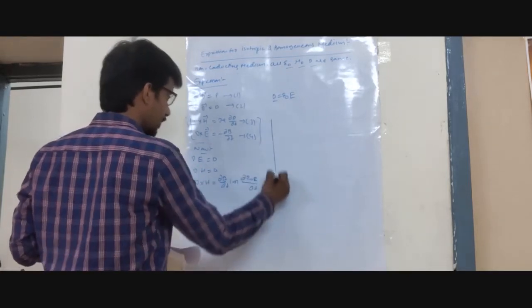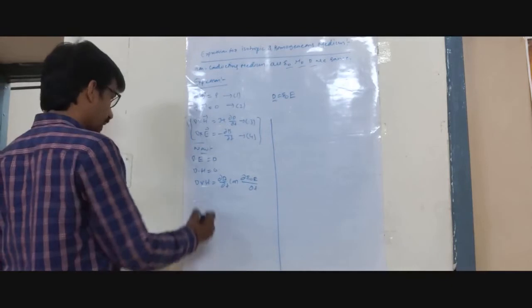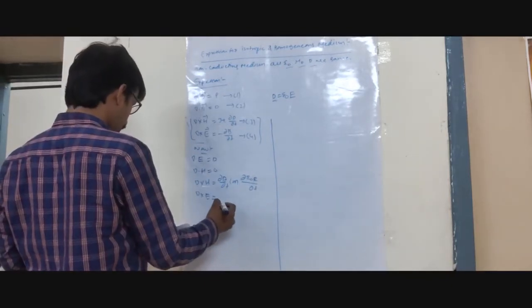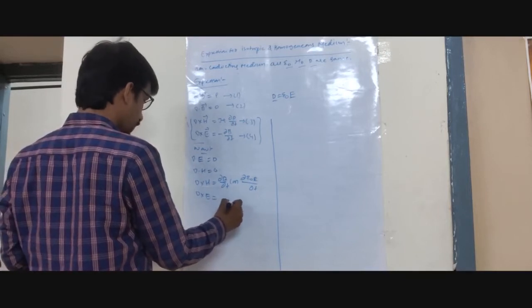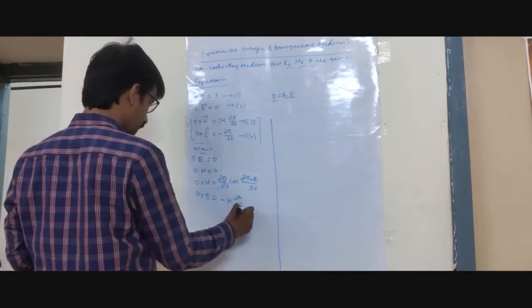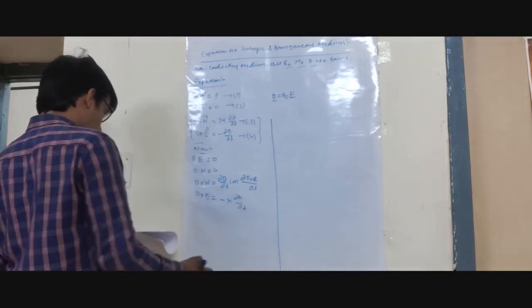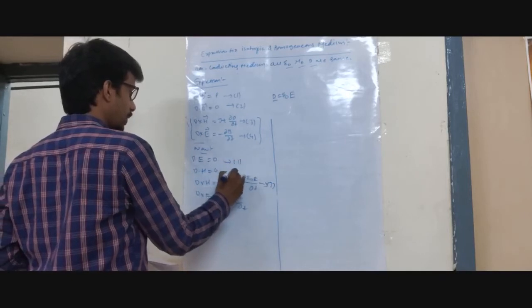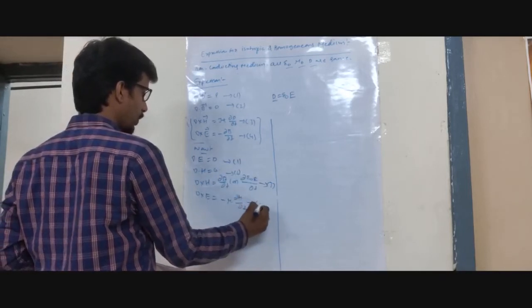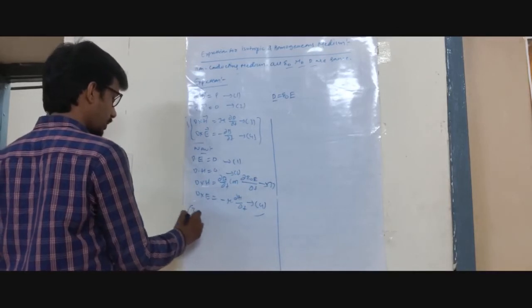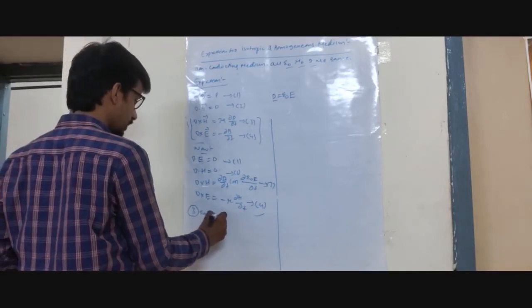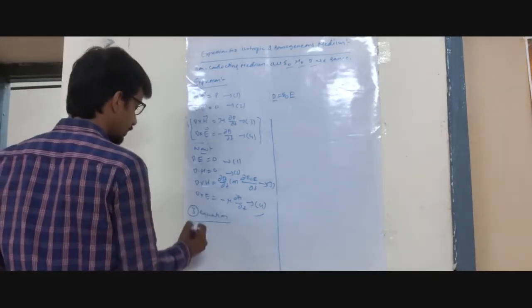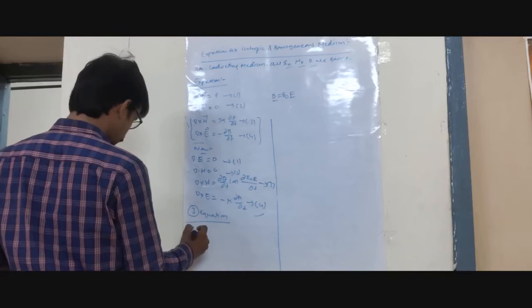Understand? Like this, you can understand it. And similarly, del cross E equals minus B derivative, so the equation can be written as minus mu into dou H by dou t. Now taking the third equation, we are applying the curl to the third equation.